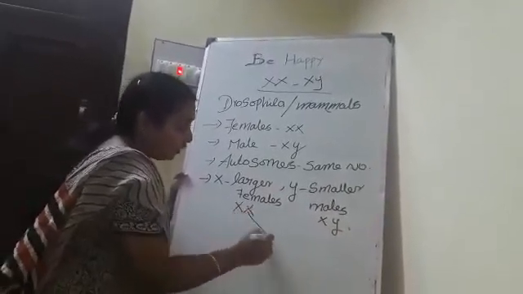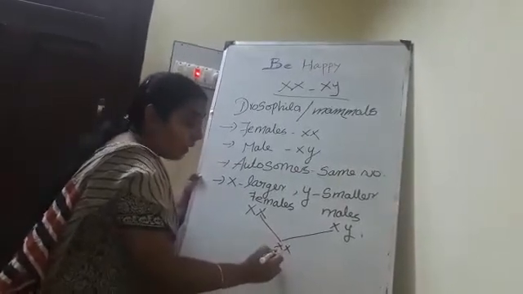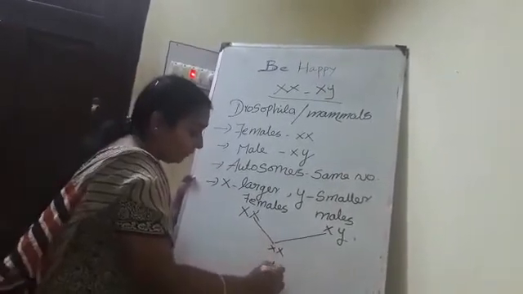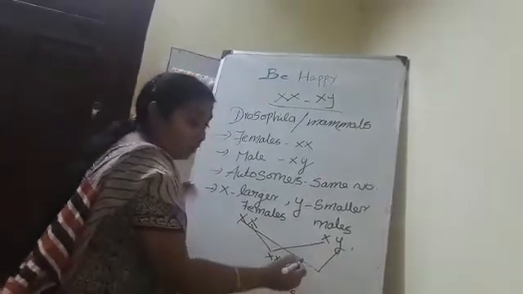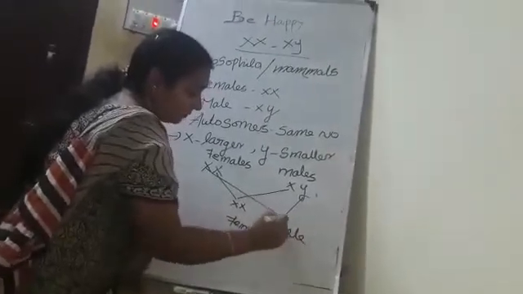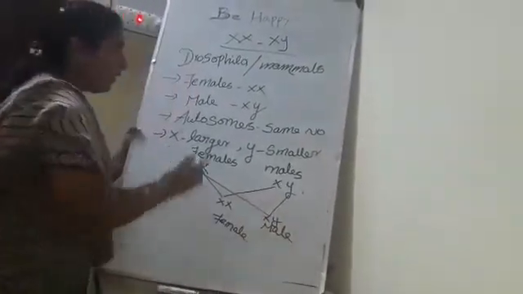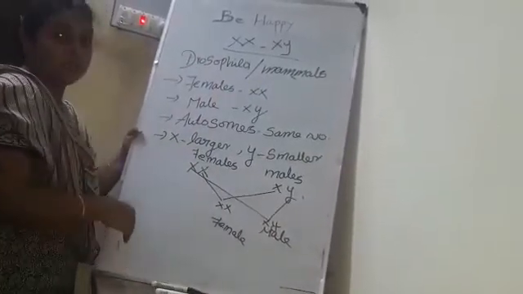When fusion occurs, two X chromosomes join together and form a female child, and one X chromosome and one Y chromosome joined give the male child. This is the phenomenon of XX-XY type of sex determination.